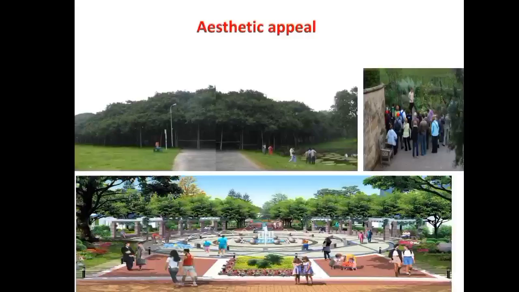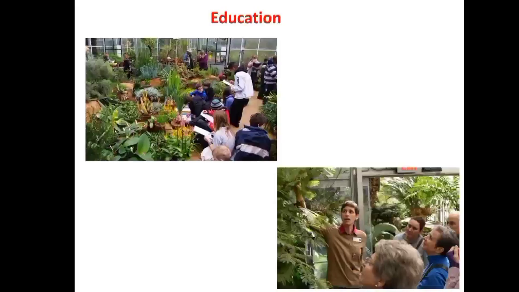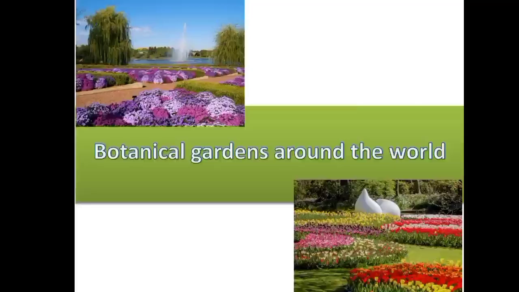Next one, that is aesthetic appeal. Aesthetic means people's appreciation of beautiful things. So as botanical gardens harbor large collections of native and exotic plants, they have aesthetic appeal. Botanical gardens attract large numbers of visitors for observation of the general plant diversity as well as the exotic and curious plant species. So these are the functions of the botanical gardens.